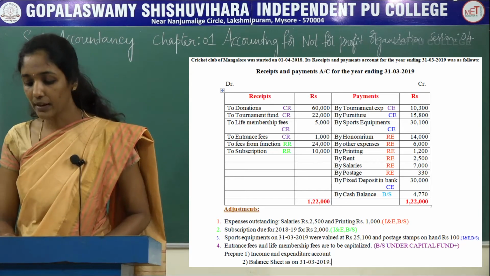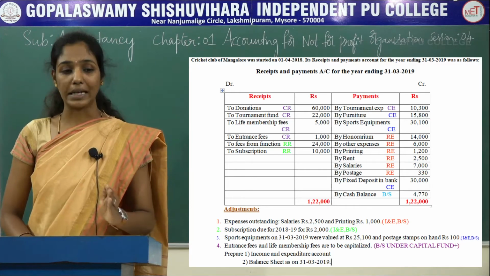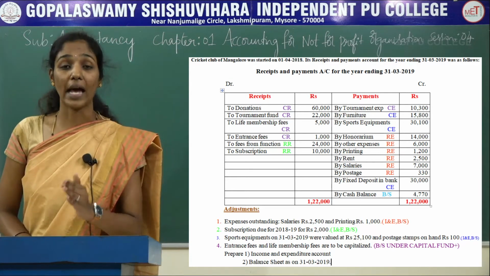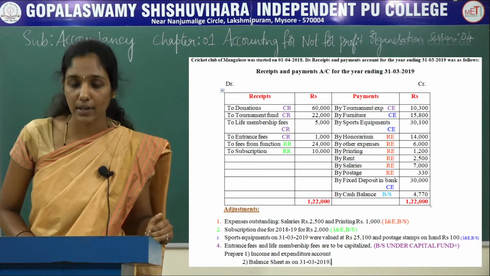The next, entrance fees and life membership fees are to be capitalized. So whenever they clearly mention the items which are capitalized, then you should capitalize them to the capital fund on the liability side of the balance sheet.